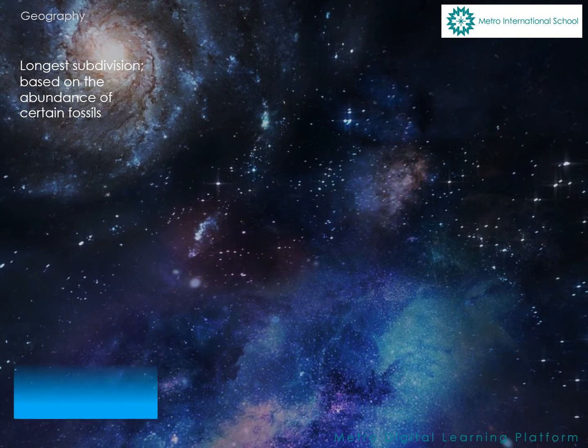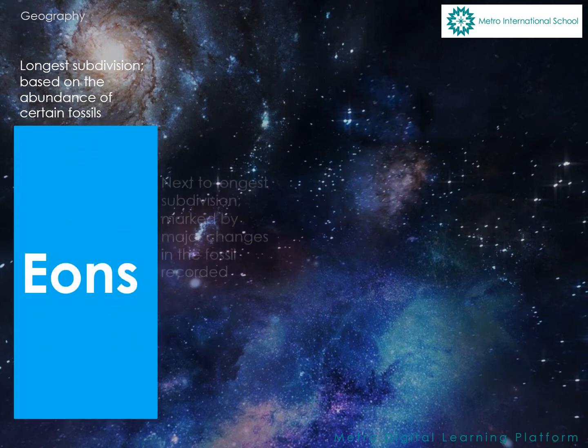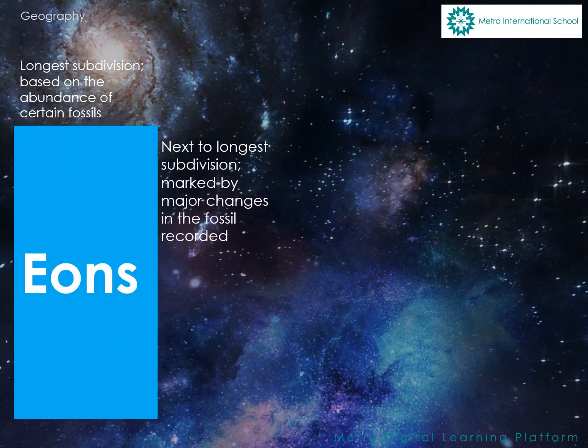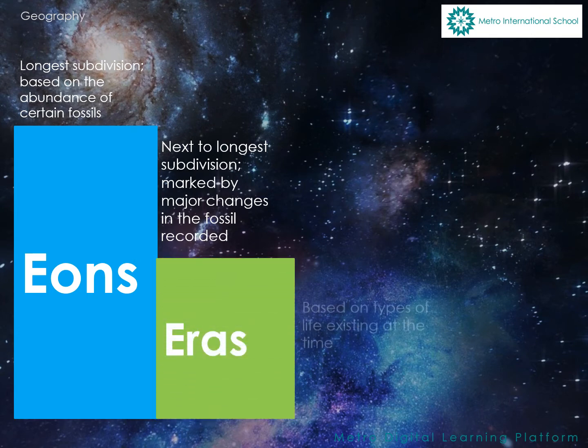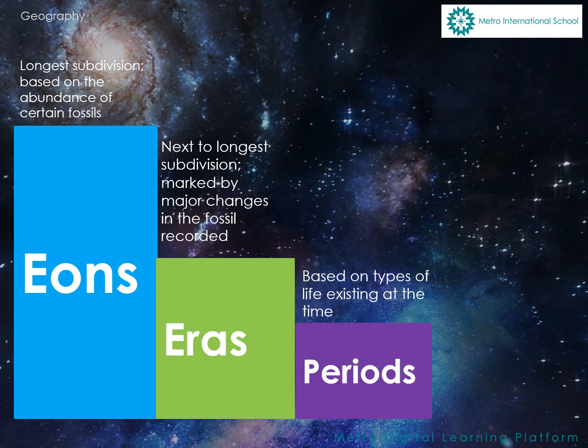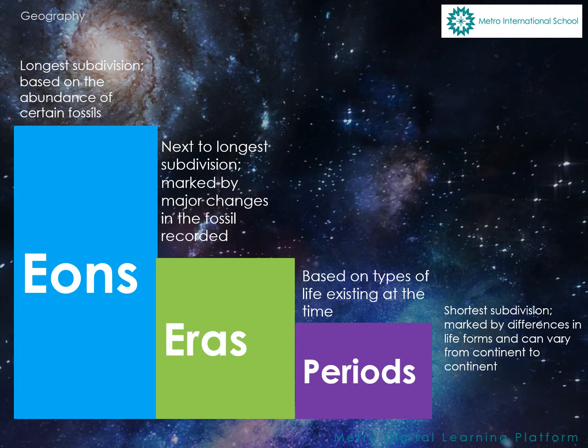The geologic time scale is divided into the following divisions. The longest subdivision, based on the abundance of certain fossils, is eons. Next to the longest, a subdivision marked by major changes in the fossils recorded, is eras. Based on the types of life existing at the time is periods. The shortest subdivision, marked by differences in the life forms that can vary from continent to continent, is epoch.